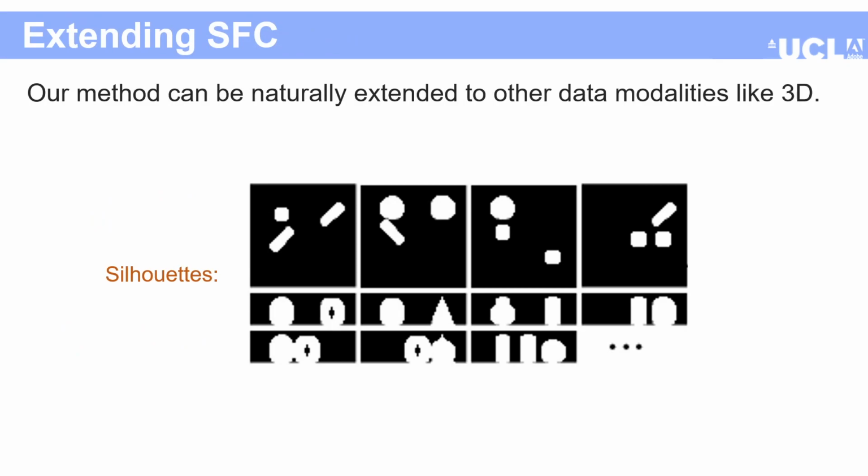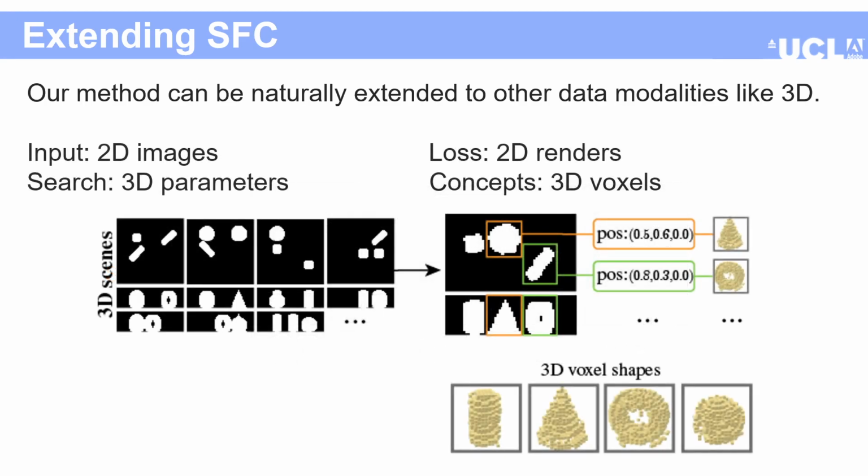Our method can also be extended to other modalities. For example, let us say we have multi-view renders of a 3D scene, like the silhouette images shown on the screen. Given the rendering model, we can search over the 3D parameters and learn the 3D concept just from multi-view images. Here, we show the learned concept parameterized as 3D voxels that are just learned from 2D multi-view renders.